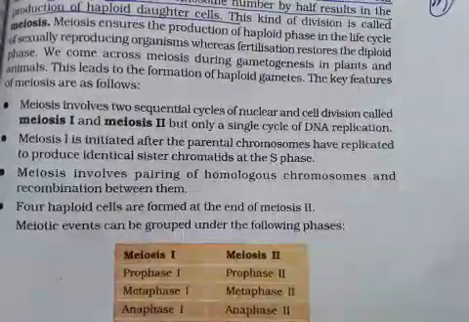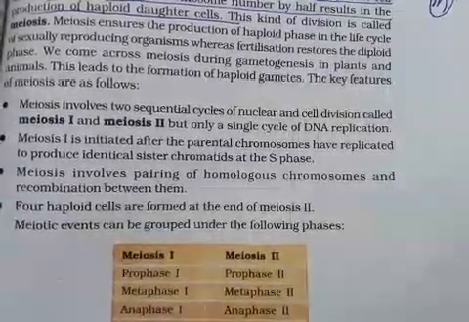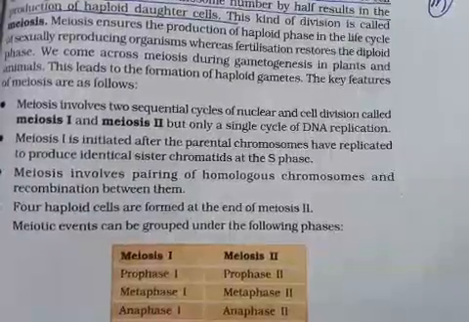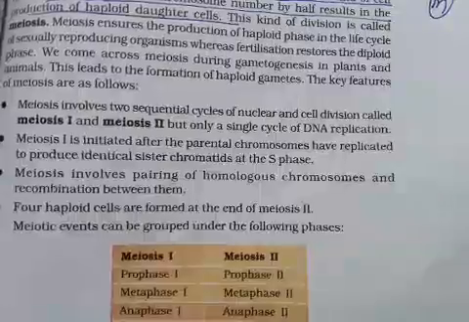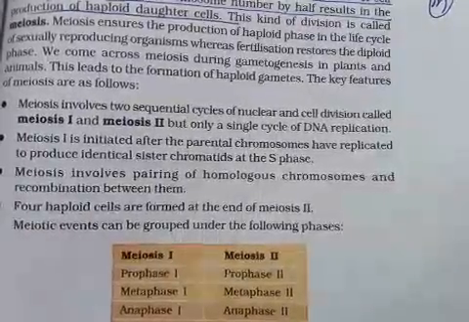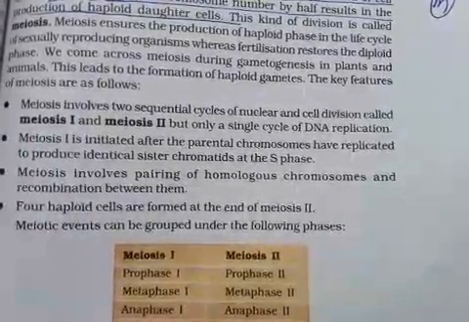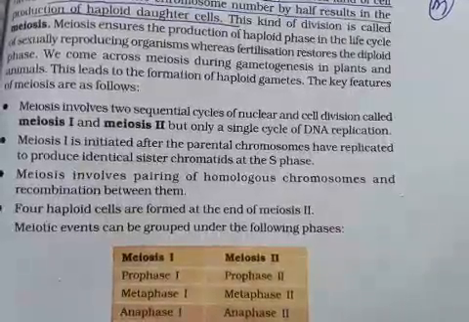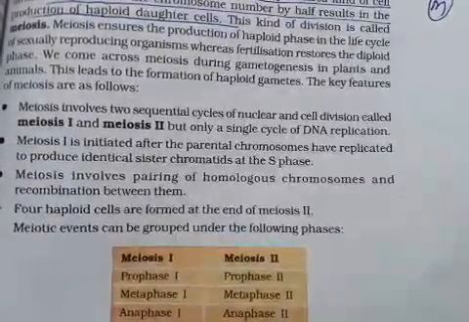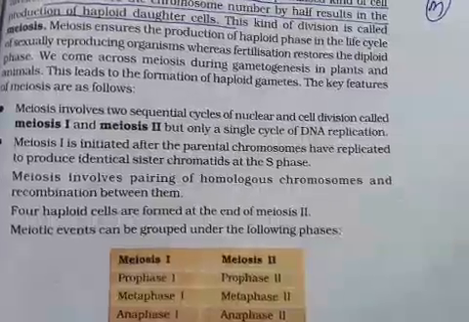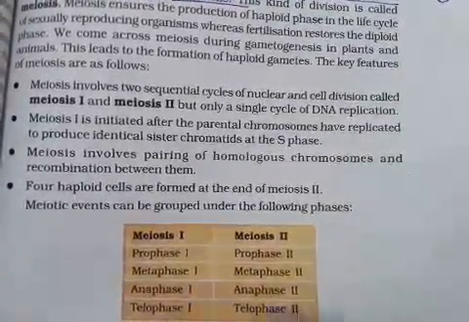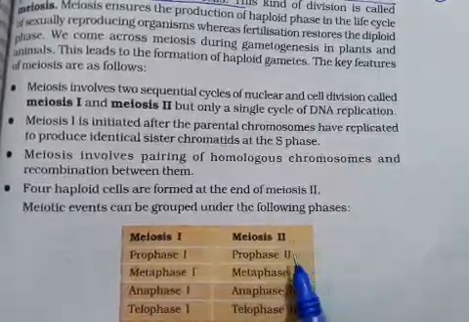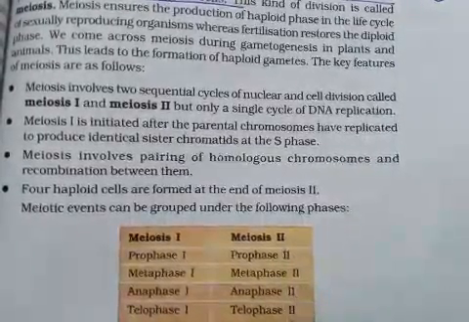It comprises G1 phase, S phase, G2 phase and finally the M phase. Here that M phase is further divided into meiosis 1 and meiosis 2. In meiosis 1, the phases are prophase 1, metaphase 1, anaphase 1 and telophase 1. Similarly in meiosis 2, prophase 2, metaphase 2, anaphase 2 and telophase 2.